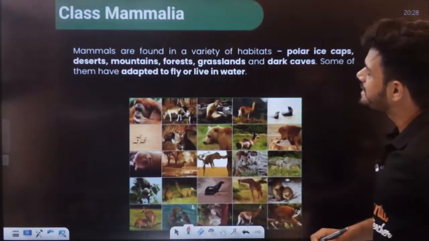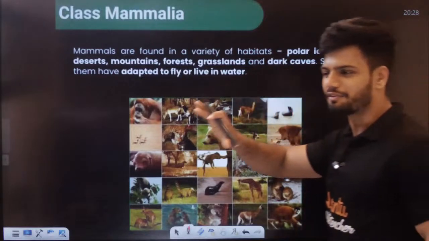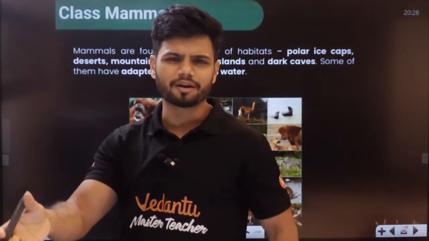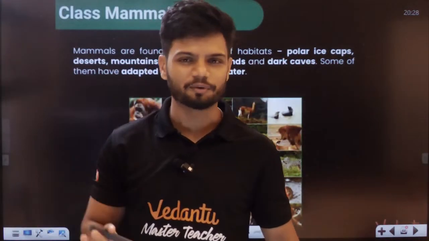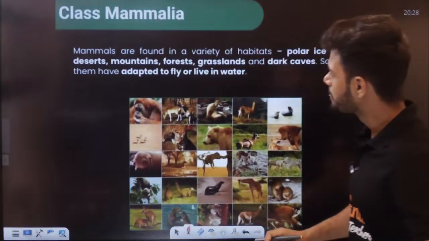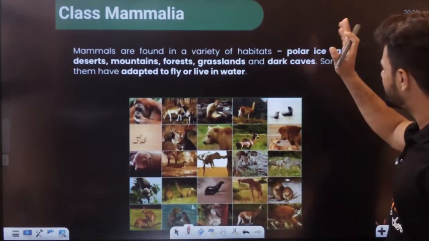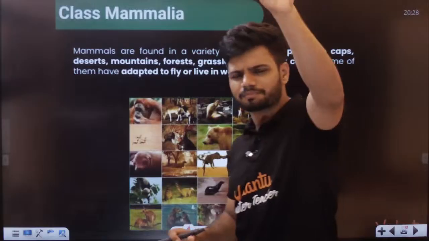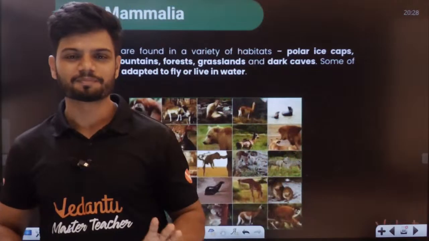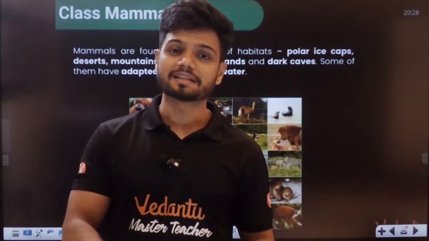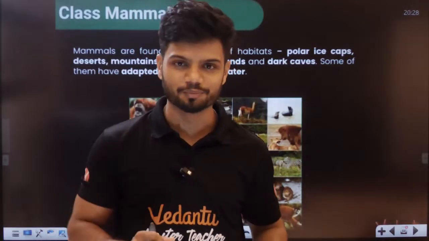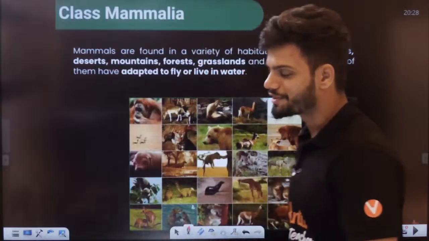Right. Mammals are found in a variety of habitats. Obviously, we are found in Antarctica, Sahara Desert, forest, India, Pakistan, everywhere. Mountain, forest, grasslands, dark caves, everywhere. We are not flying in the air, the bat is flying, right? A bat flies in the air. In the water, the fish, we have the blue whale. Blue whale is a mammal, so we are in water also. We are in the sky, water, land, everywhere. Okay. We are everywhere, students.